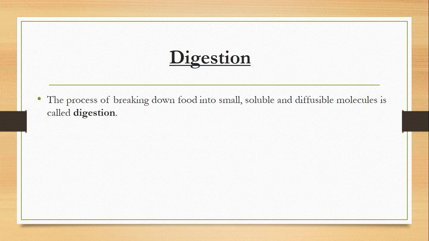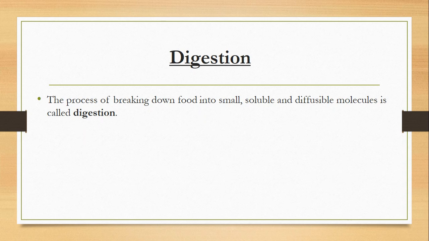So here comes the definition of the process, which is called digestion. The process of breaking down food into small, soluble and diffusible molecules. Dear students, you need to memorize these three keywords: small, soluble and diffusible. It means food should be small, and it should be soluble. Soluble means it should dissolve in the blood. Diffusible means it should diffuse through the walls of the cells. Okay, breaking food into small, soluble and diffusible molecules is called digestion.